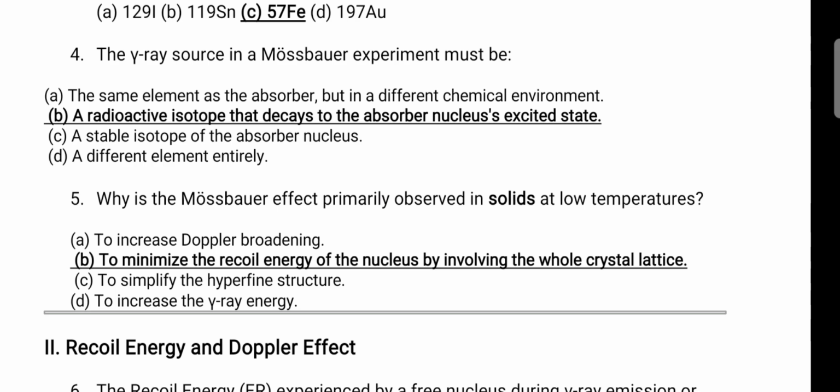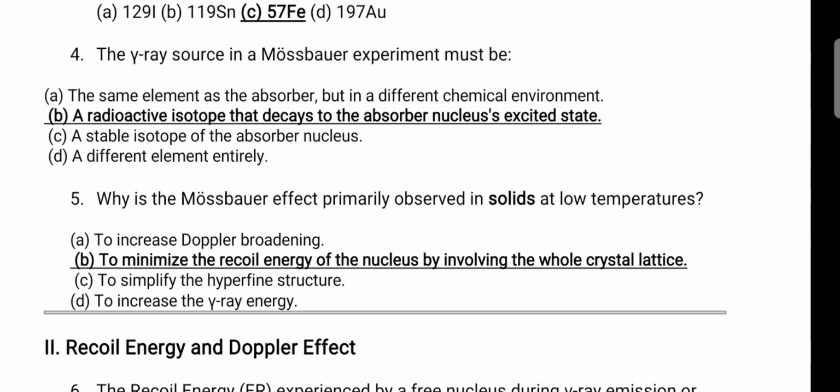What is the Mossbauer effect primarily observed in solids at low temperature? Why? Generally Mossbauer spectroscopy is observed mainly in solids only. In liquids and gases we generally won't observe Mossbauer spectroscopy because of the crystal phenomenon. Why is it primarily observed in solids at low temperature?